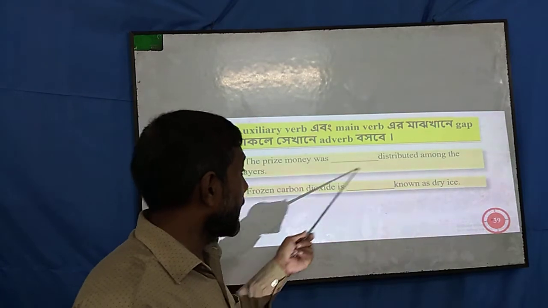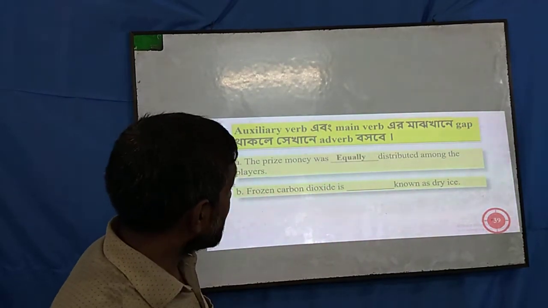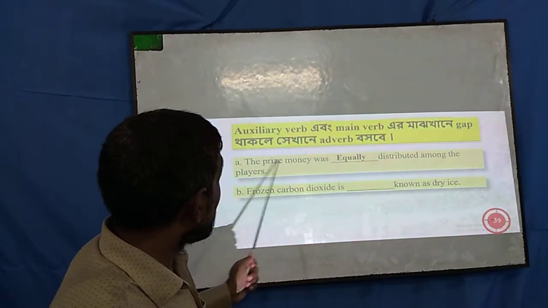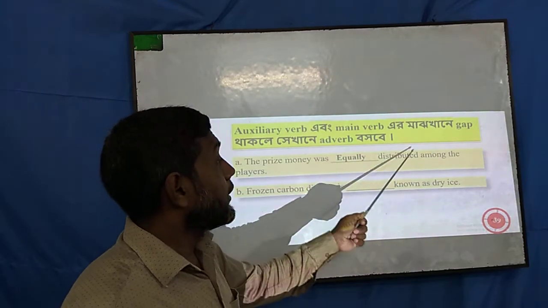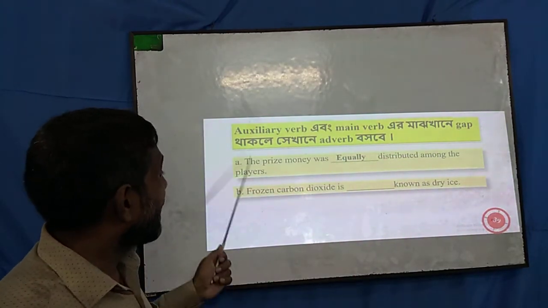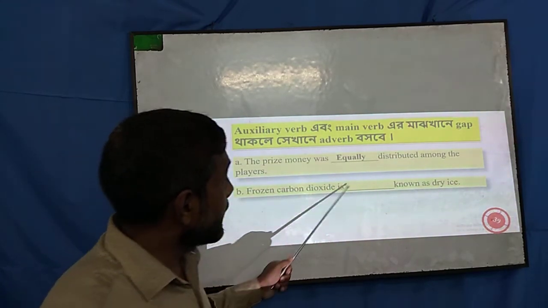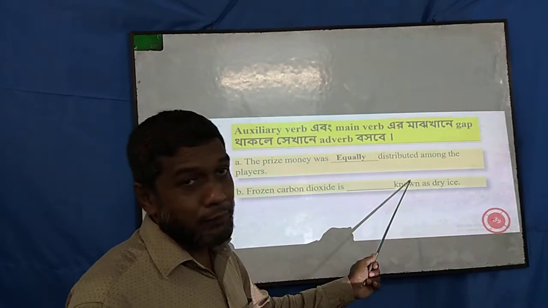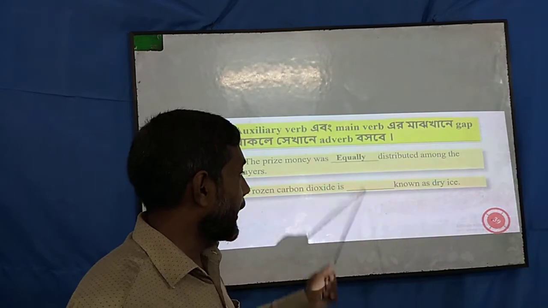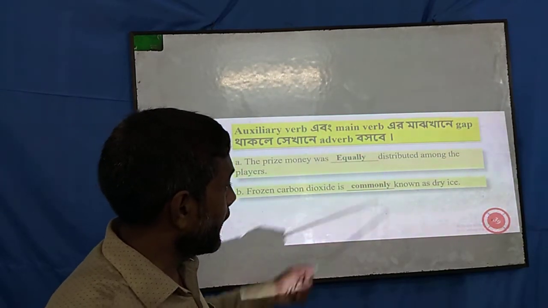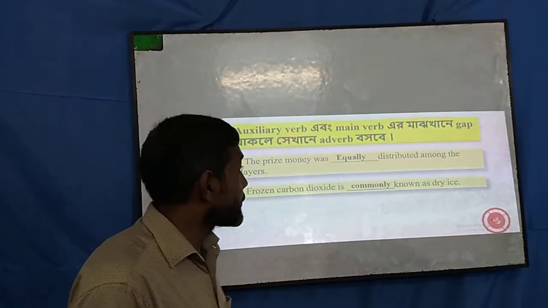So I have to use an adverb here. If you guess the answer, the prize money was equally distributed among the players. Frozen carbon dioxide is, this is auxiliary and this is principal verb. So again I have to use an adverb here. So commonly known as dry ice.